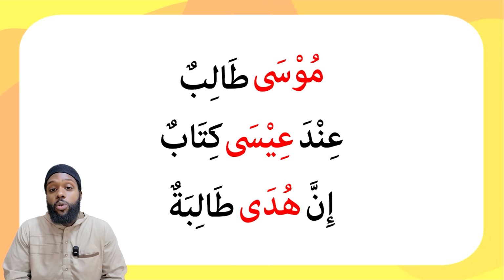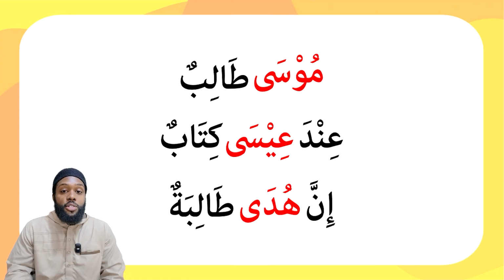This is one of the categories of the ism maqsoor, an ism alam. We see here on this first line, Musa talibun. Notice this alif at the end, and the letter before it has a fatha. Clearly an ism maqsoor. So we know that the word Musa is an ism. It's ma'rifa, a proper name, and it begins this sentence.